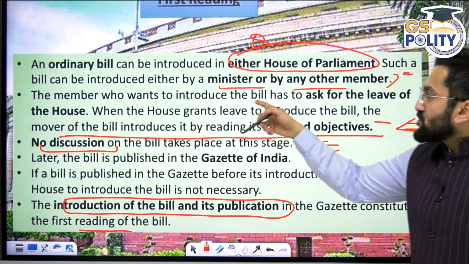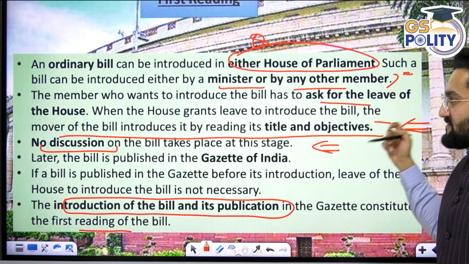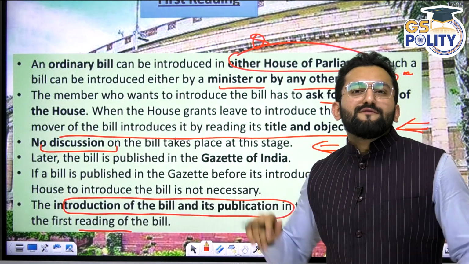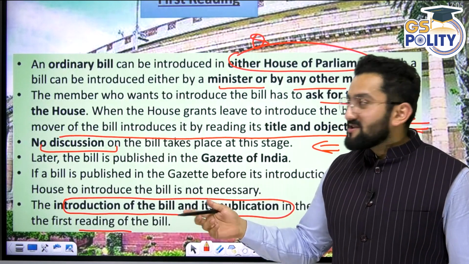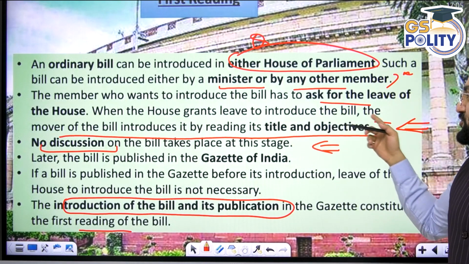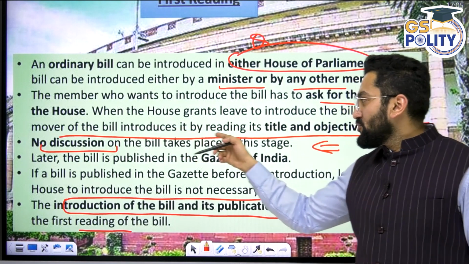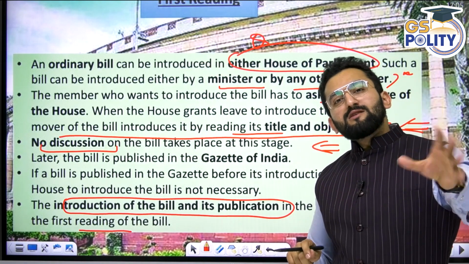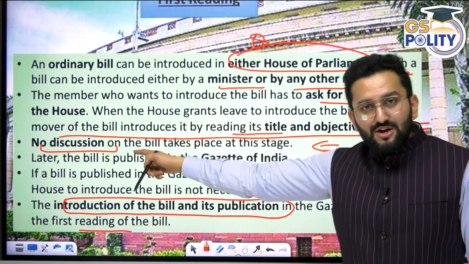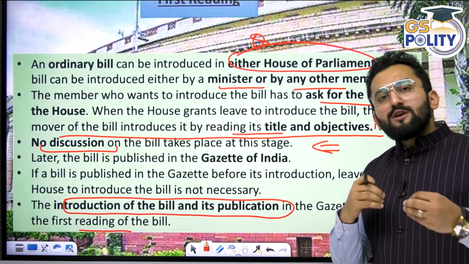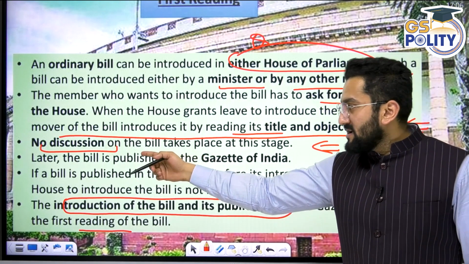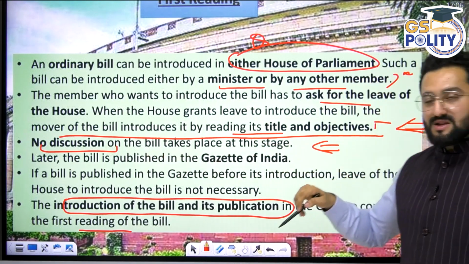The member who wants to introduce the bill has to ask for the leave of the House. Now, leave does not mean that I'm going on leave. It is like permission. When the House grants the leave to introduce the bill, the mover introduces it by reading the title and objective. I told you in first reading what you need to do: title and objective. No discussion means what we are reading is already being told to you. This is just to settle these things in your mind. No discussion on the bill takes place at this stage.